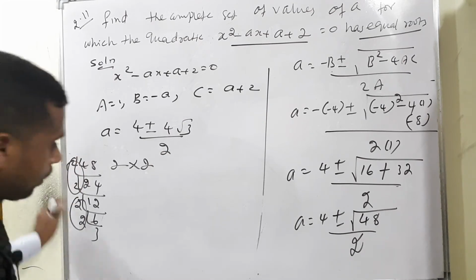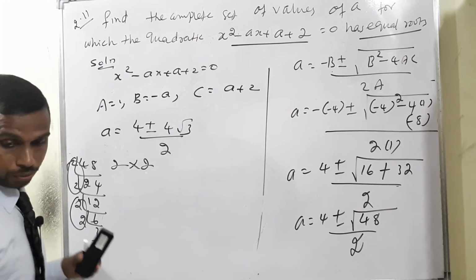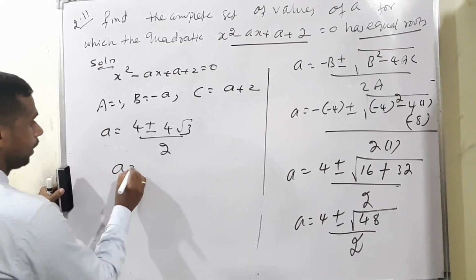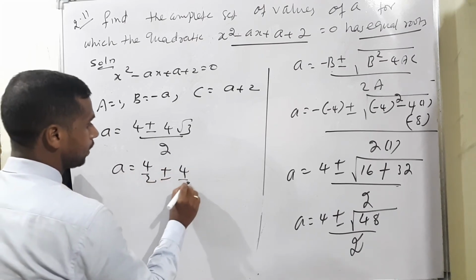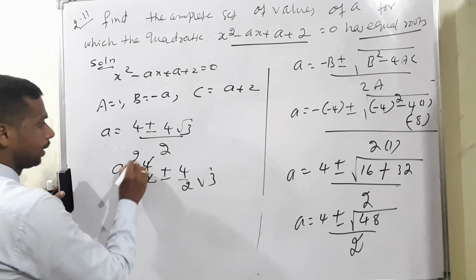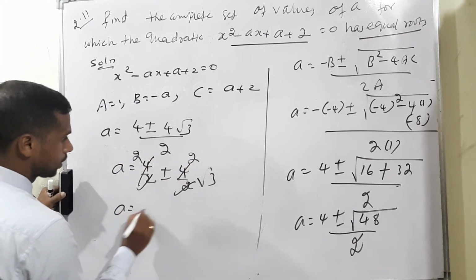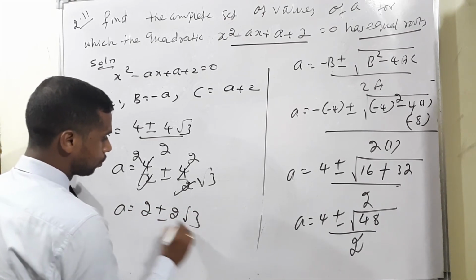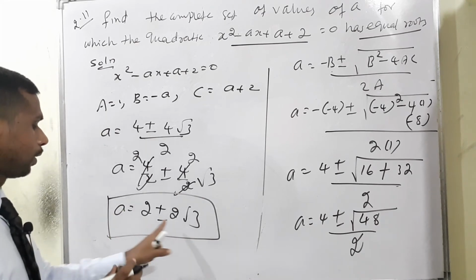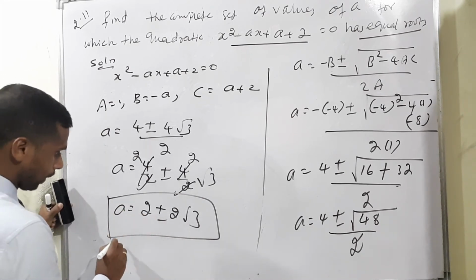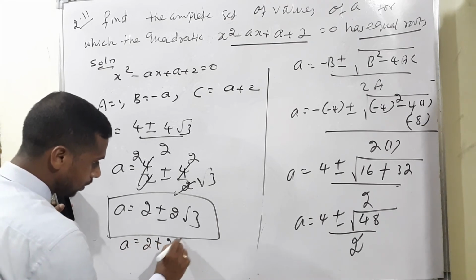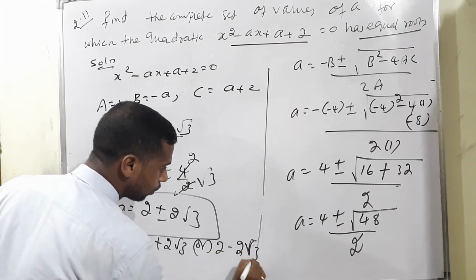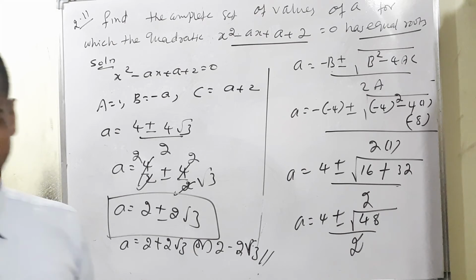Next, what we have to do? So A is equal to 4 by 2 plus or minus 4 by 2 root 3. Cancel means 2 times. Therefore A is equal to 2 plus or minus 2 root 3. We can write it in 2 different ways as two answers. Therefore A is equal to 2 plus 2 root 3 or 2 minus 2 root 3. This is our answer. Okay, I will continue with the next question.